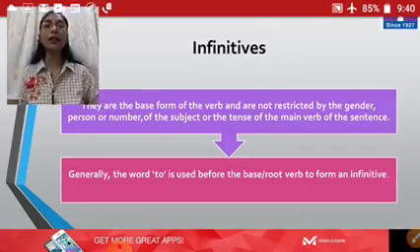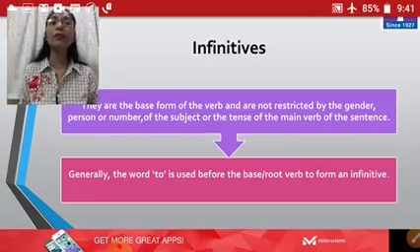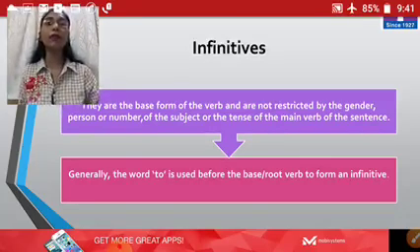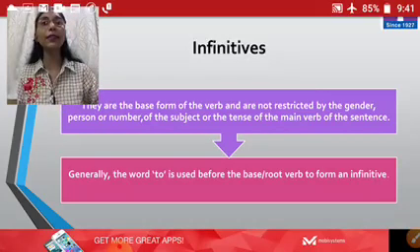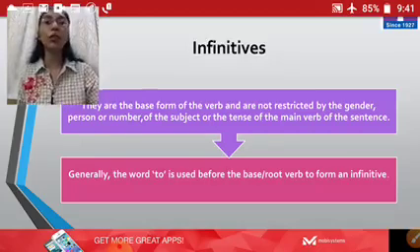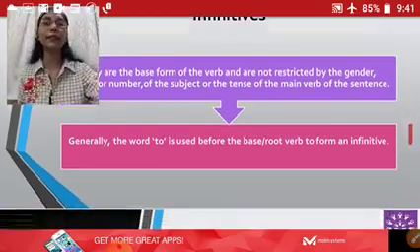Basically we have seen non-finite verb does not change as per the gender, person or number, being the same. Infinitive, being the part of the same non-finite verb, is also not restricted by gender, person, number or the subject or the tense of the main verb of the sentence.